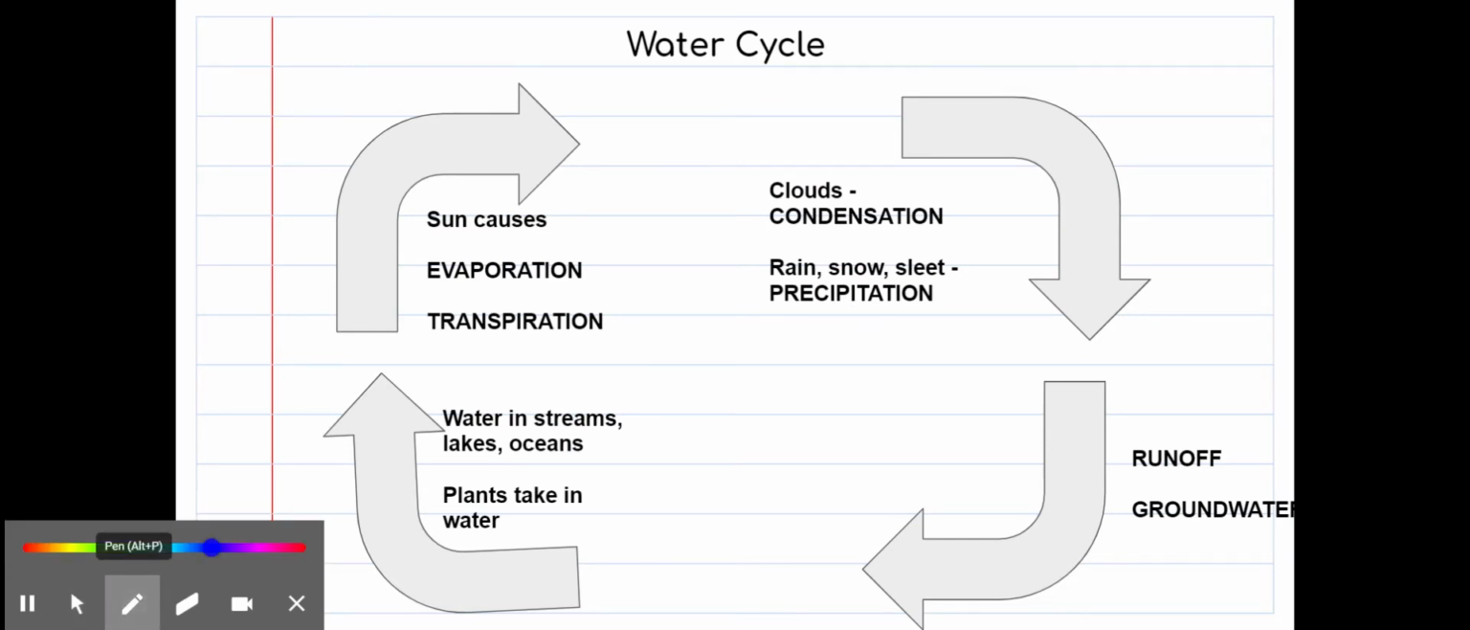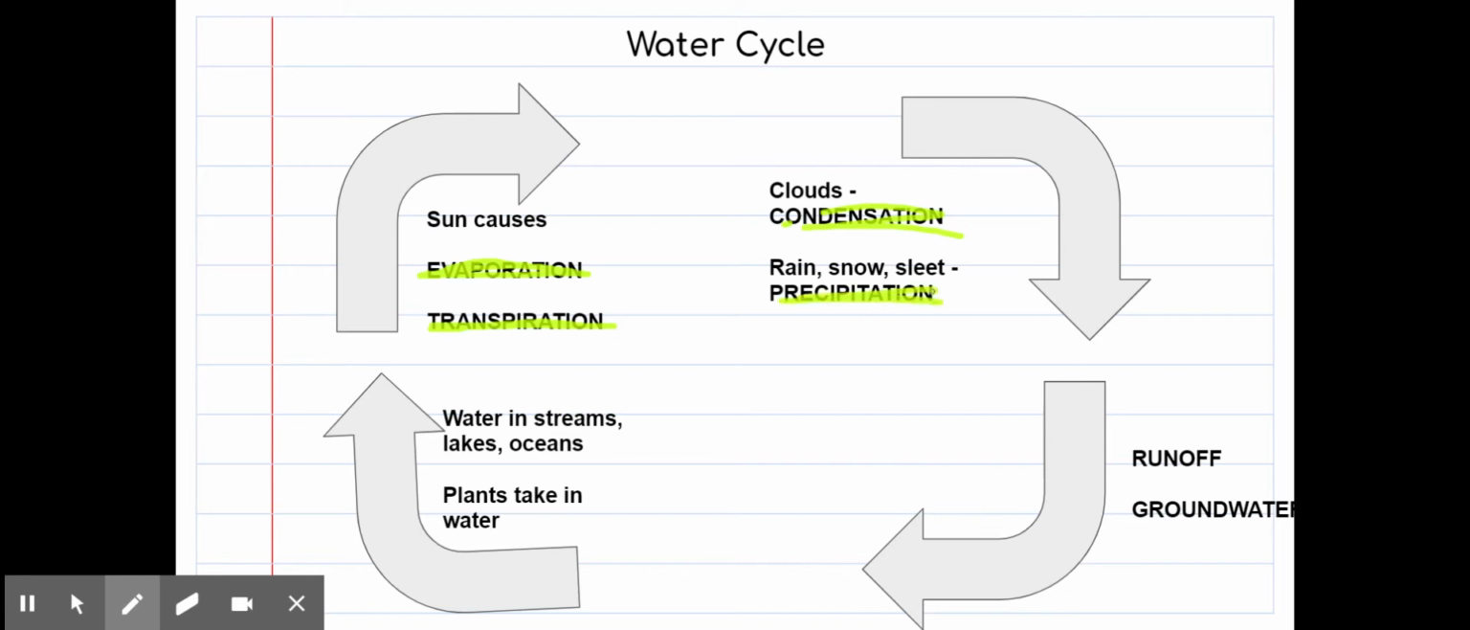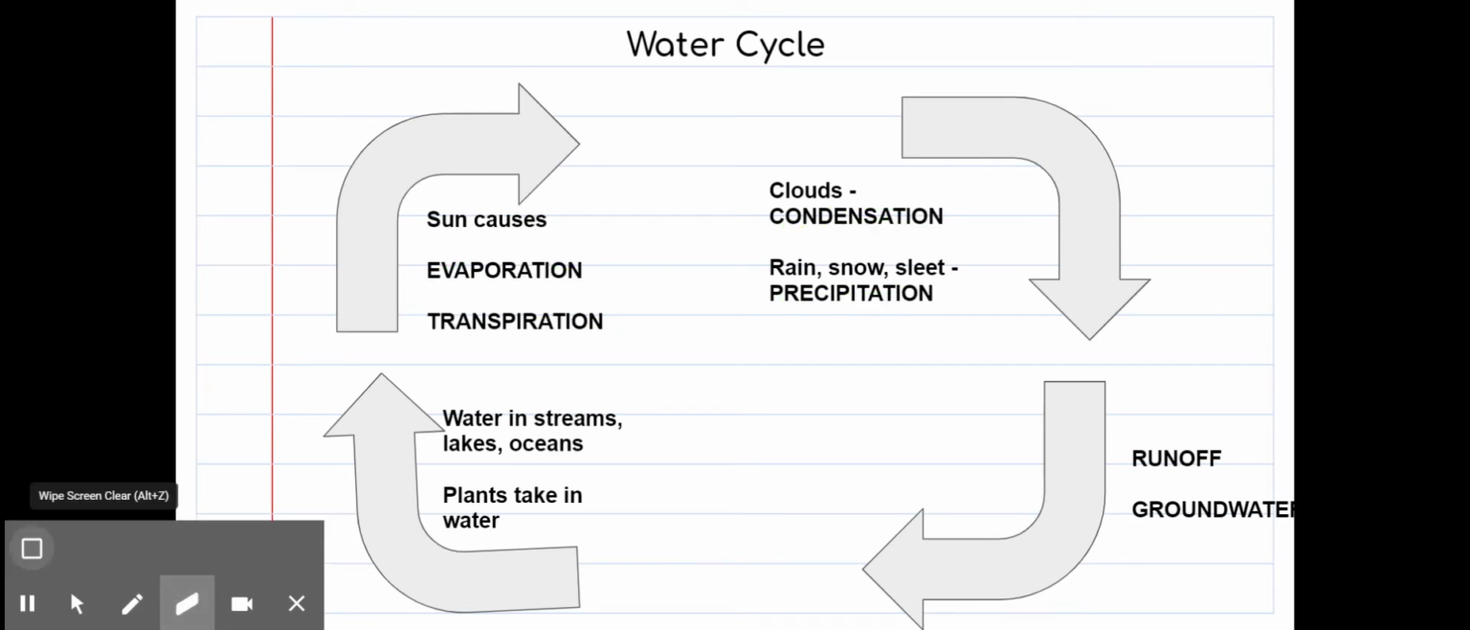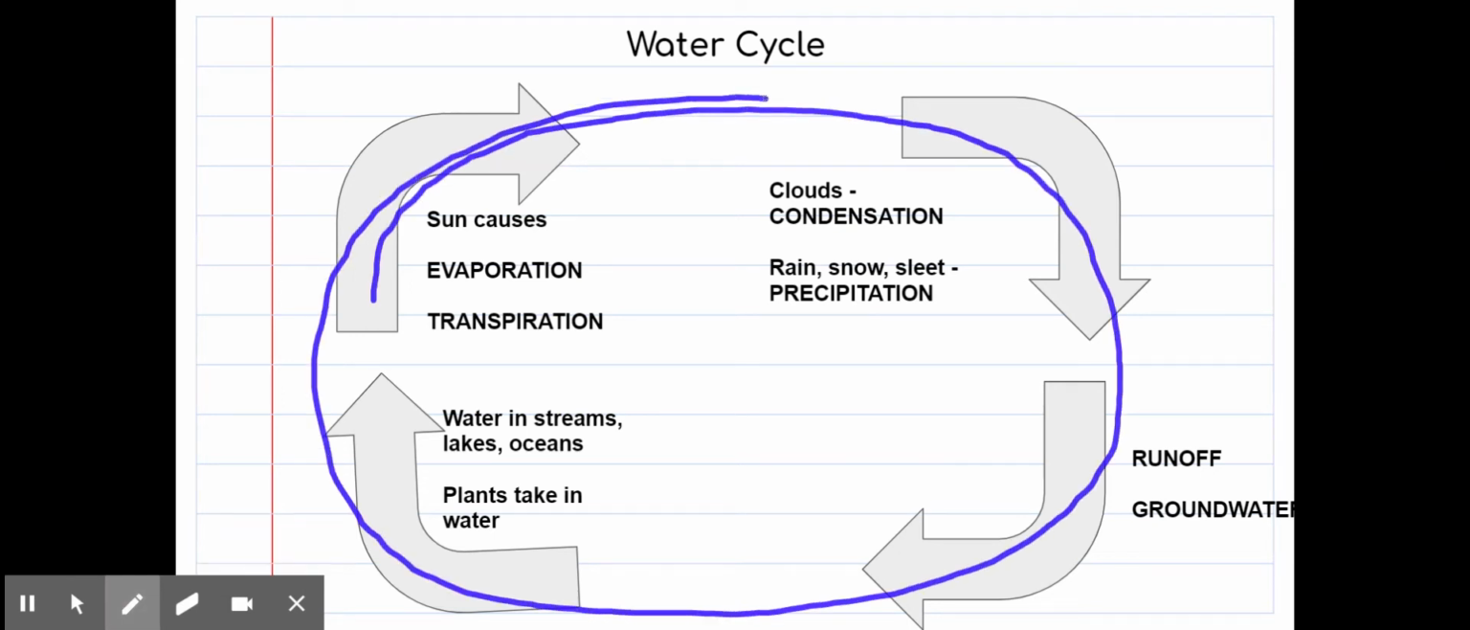All right, so let's go ahead and review the water cycle. Remember, there's four main parts of the water cycle that we talk about. We have evaporation and transpiration, and we have condensation and precipitation. All right, so we have this water cycle. It's called a cycle because it's continually going around and around.